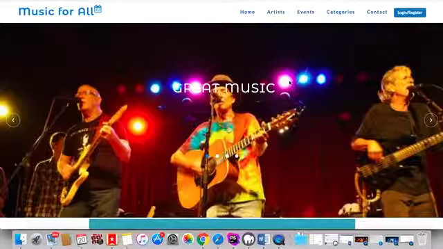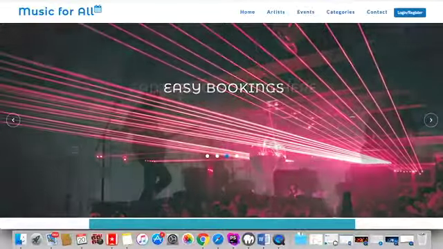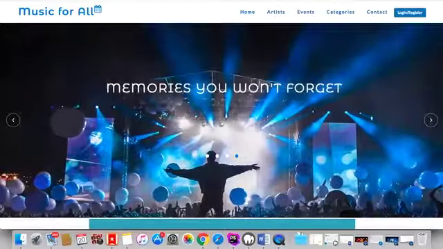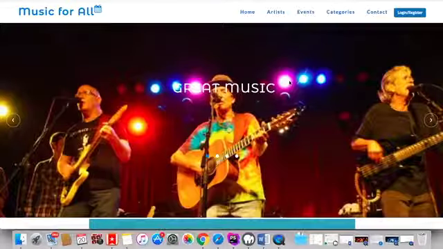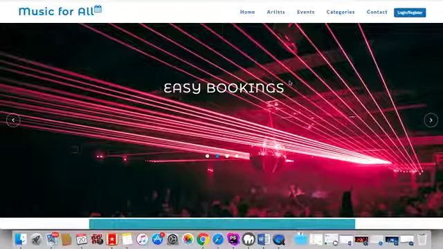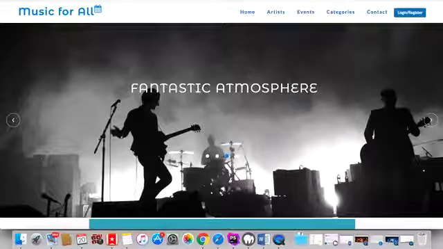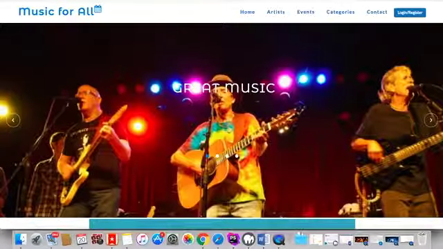However, because we don't actually have the website running, it won't do this, even though this is coded to do so. In the code, you'll see in the function that it will use the PHP email function to do so, and that it is emailing from info@musicforall.com. So if we actually went ahead and bought this domain, our code would actually send out these emails.